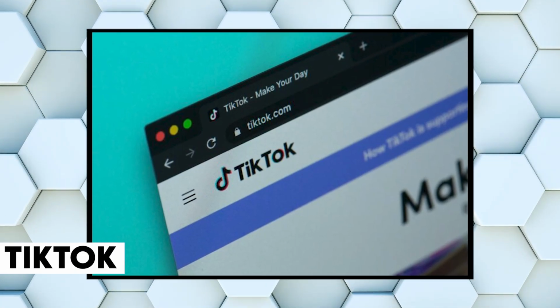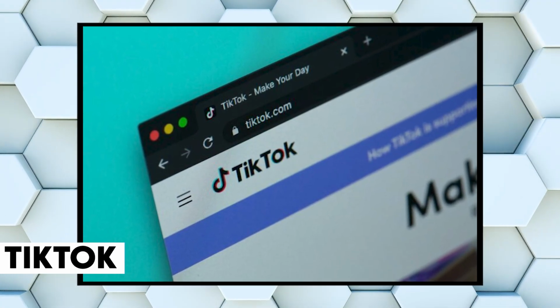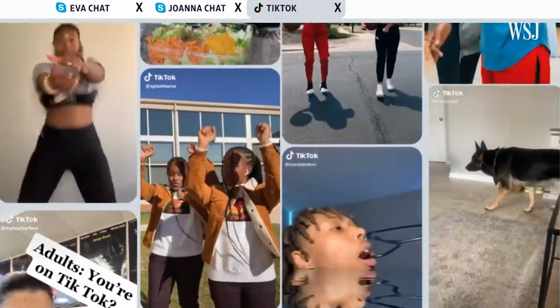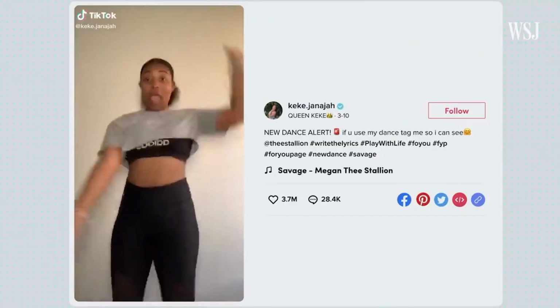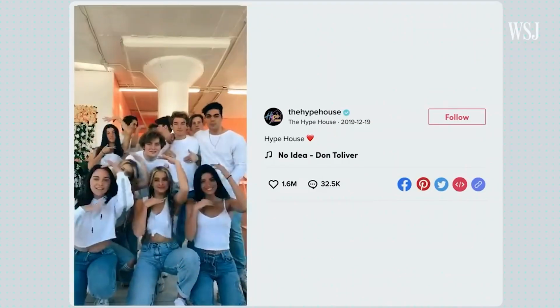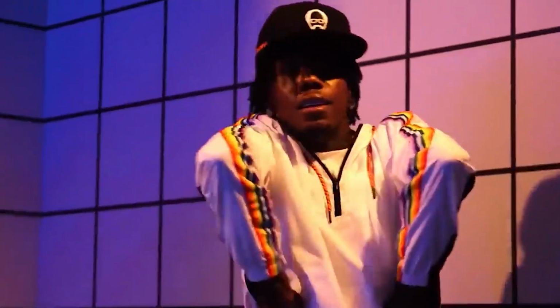TikTok is a kind of social media platform that allows users to create and share short videos. It has seen an incredible rise in popularity over the past few years. The app, which was first launched in 2016 as Douyin in China and later rebranded as TikTok for international markets, has quickly become one of the most popular social media platforms worldwide.